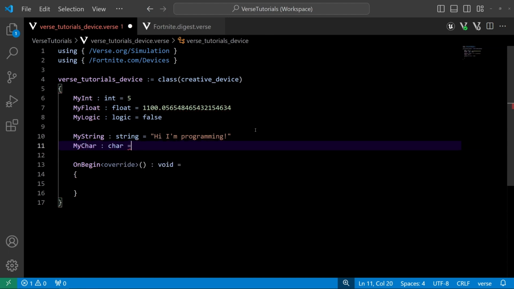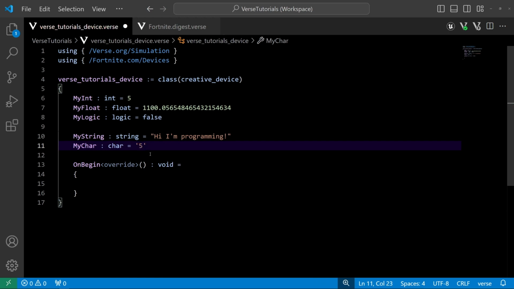And what I'm going to set this equal to is, instead of using quotations, I'm going to use the single apostrophe on either side to denote that a single character is going in here. And then this character can be anything I want. So A. This is a single character, right? A char.